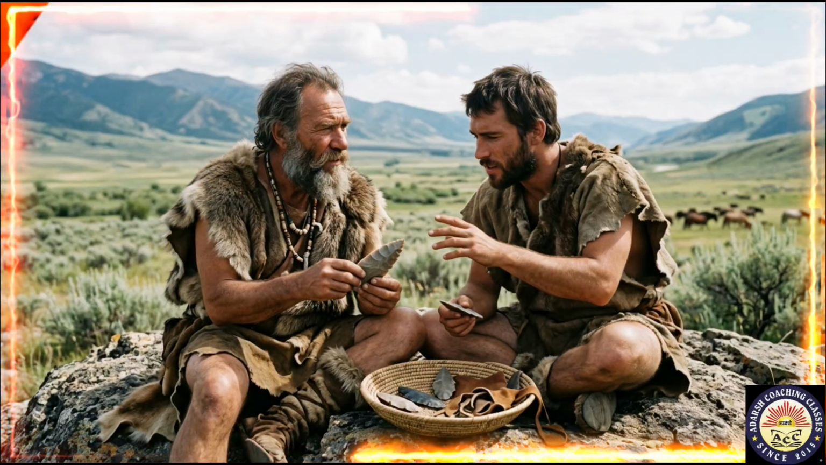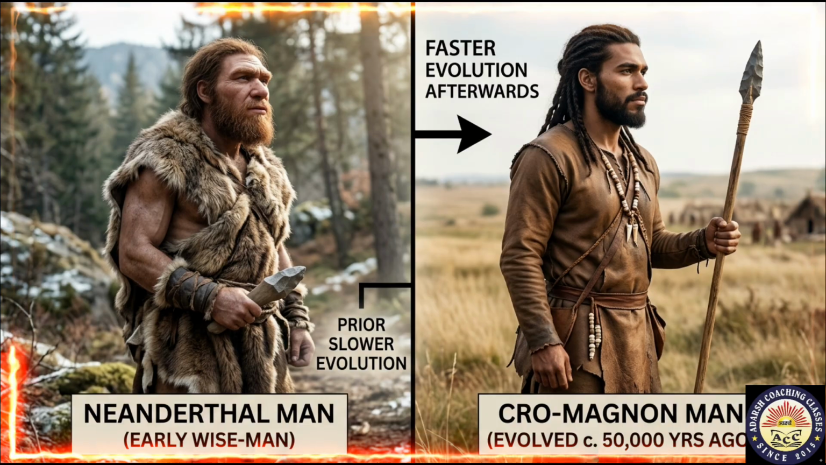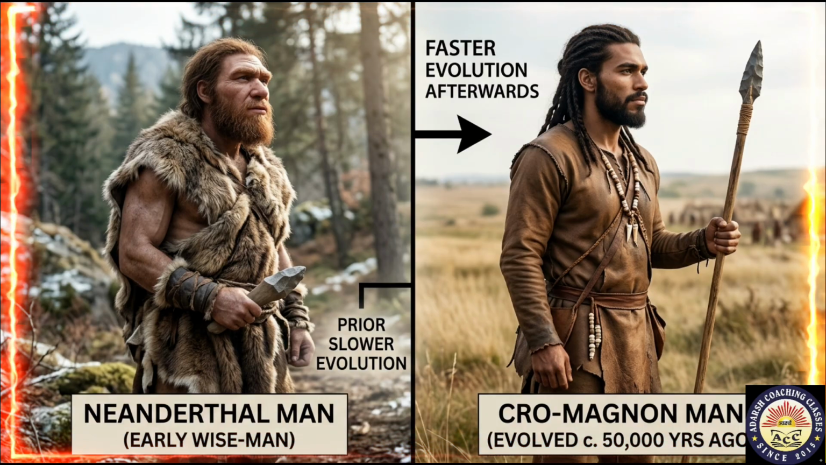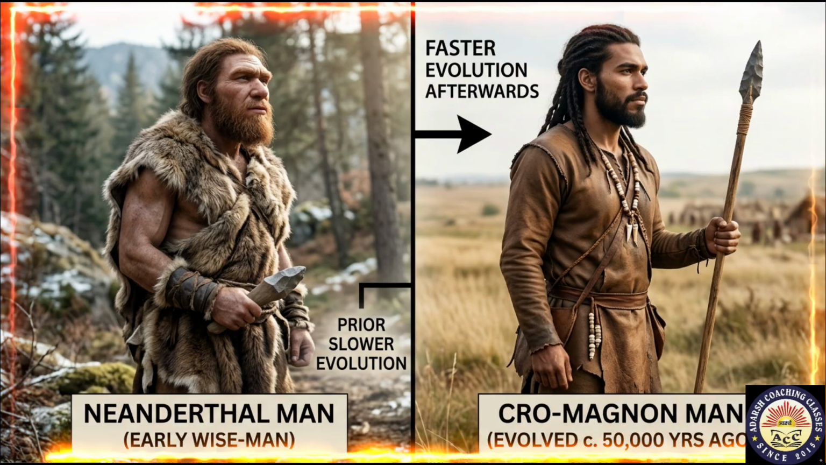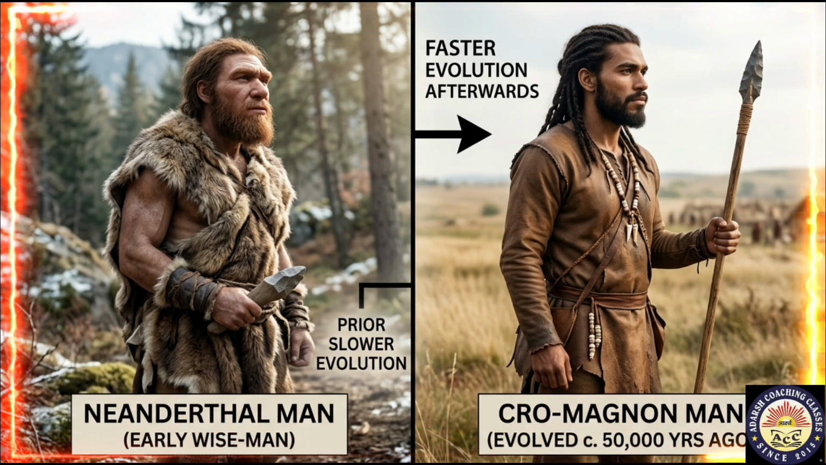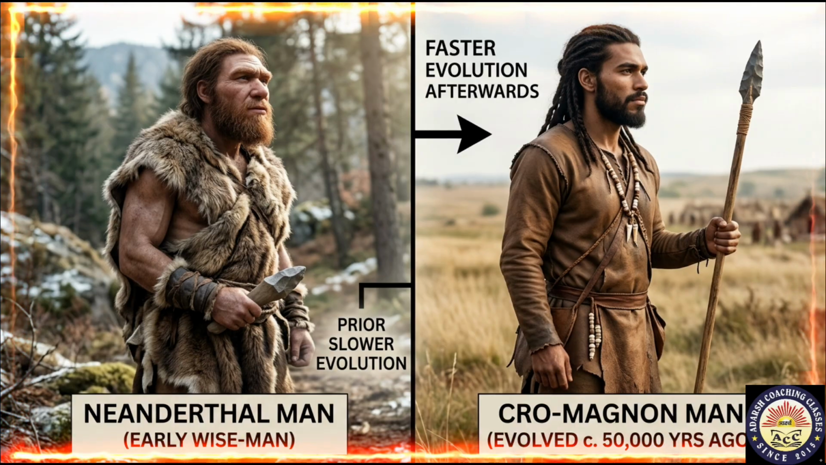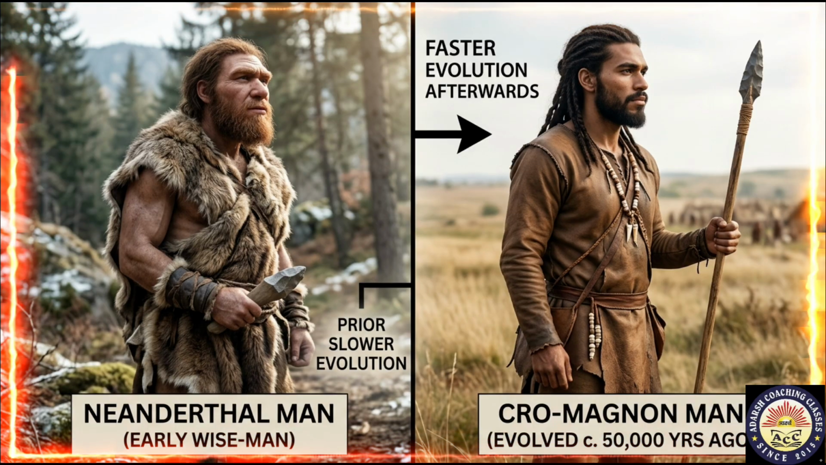Brain of 50,000-year-old man had sufficiently evolved to the extent that it could be considered as a member of the class wise man, Homo sapiens. Neanderthal man can be considered as the first example of wise man. The Cro-Magnon man evolved about 50,000 years ago, and afterwards, this evolution had been faster than the earlier.